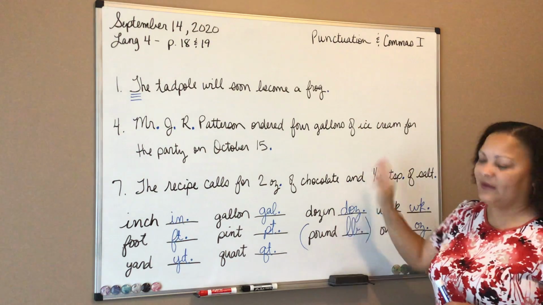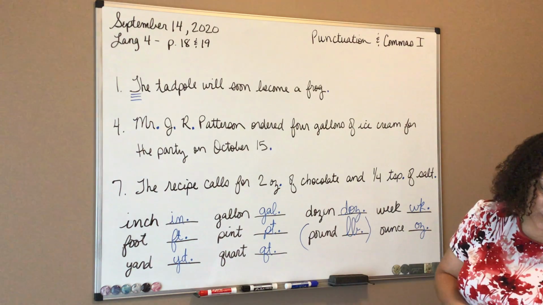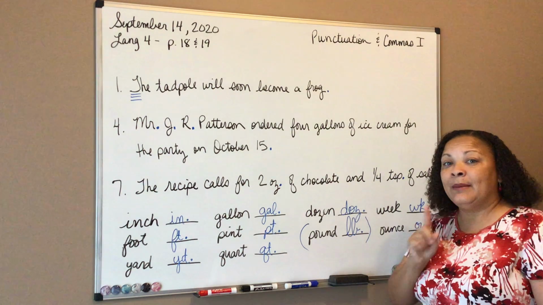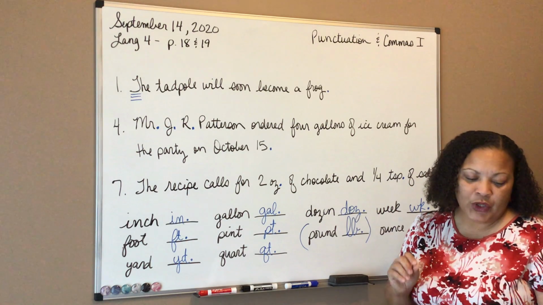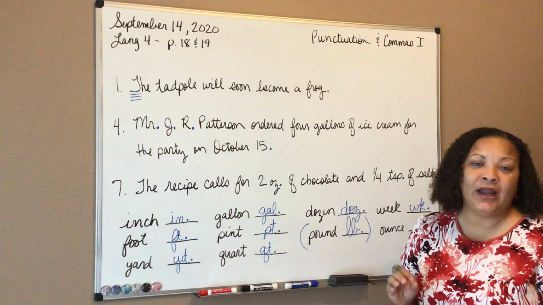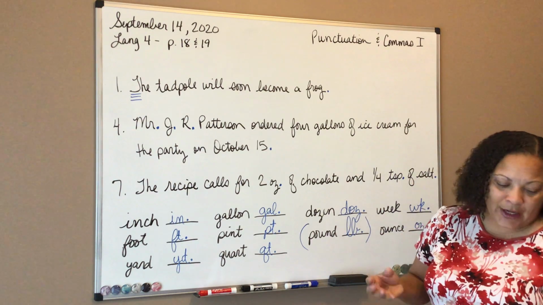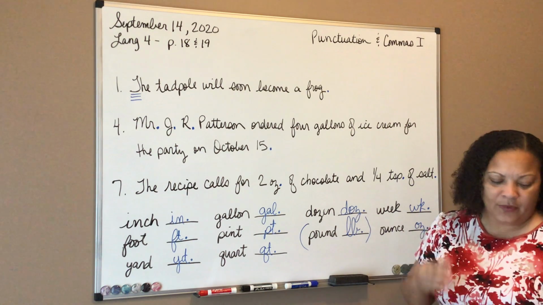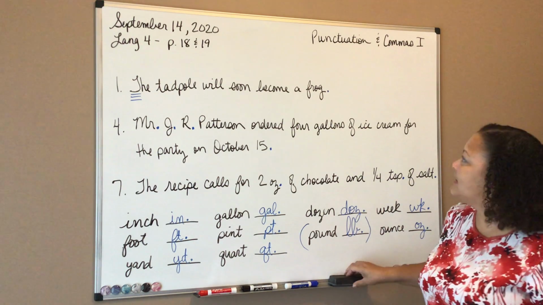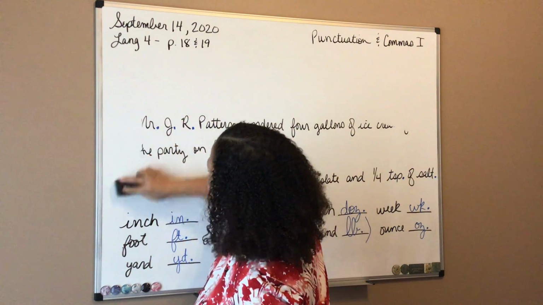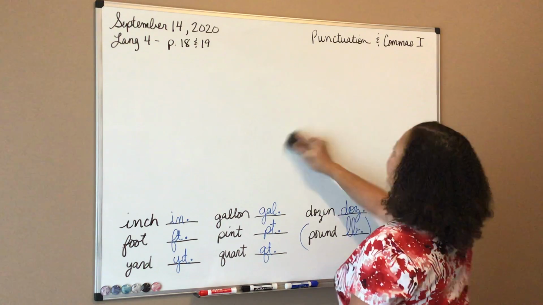I am going to erase all this information so that we can move on for an example. So the number 1 rule for commas in the blue box at the top of page 19 says, use commas to separate 3 or more items written in a series. So a series is kind of like a group of words, 3 or more similar words that you use together, right? It's written one after another. For example, I'm going to erase these first 3 sentences, just in case you guys still need some of the examples at the bottom.